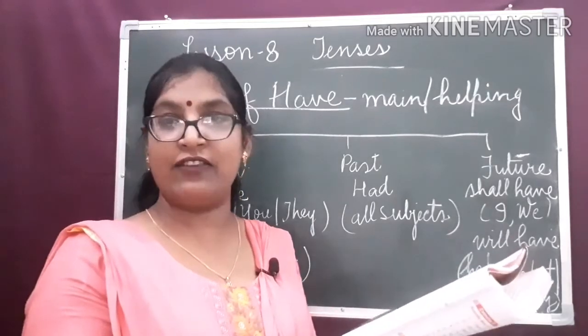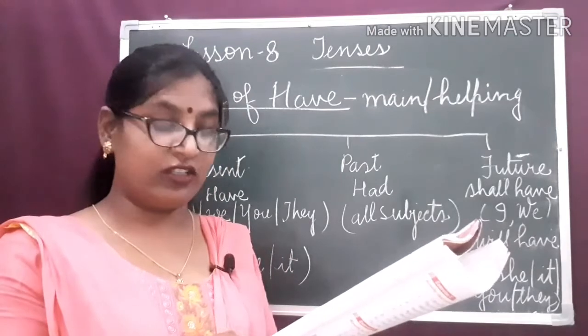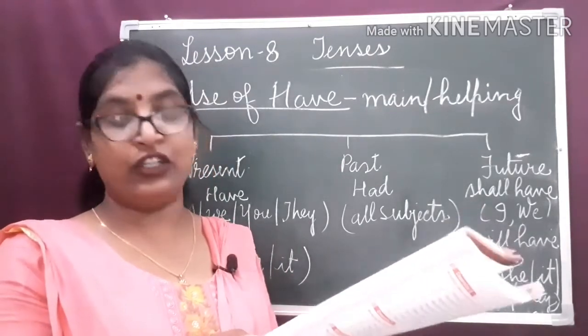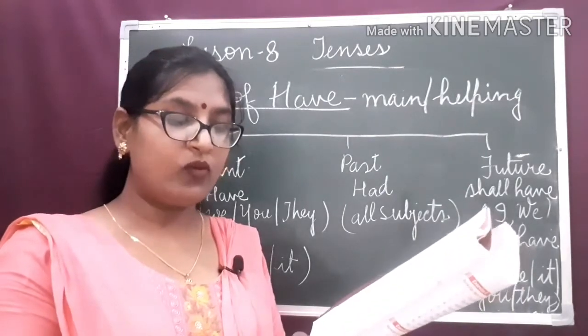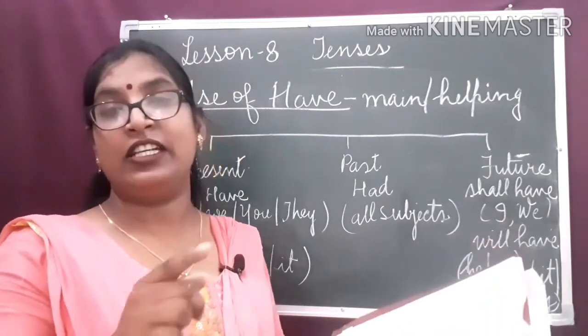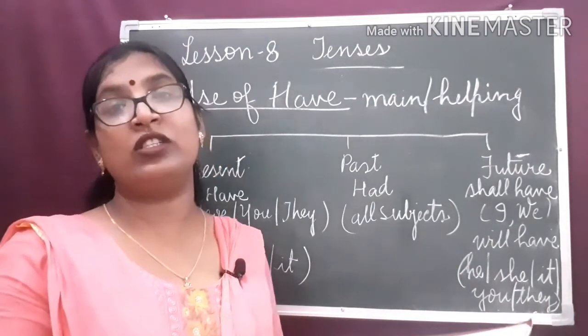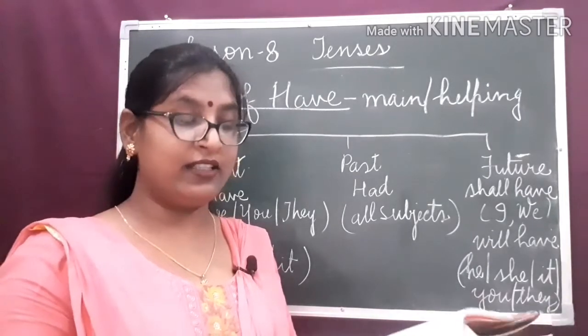Will not have indicates the negative sentence in simple future tense. Interrogative sentence: Will she have a new dress by the end of this year? Here we have seen the helping verb is used at the beginning of the sentence to make an interrogative sentence.